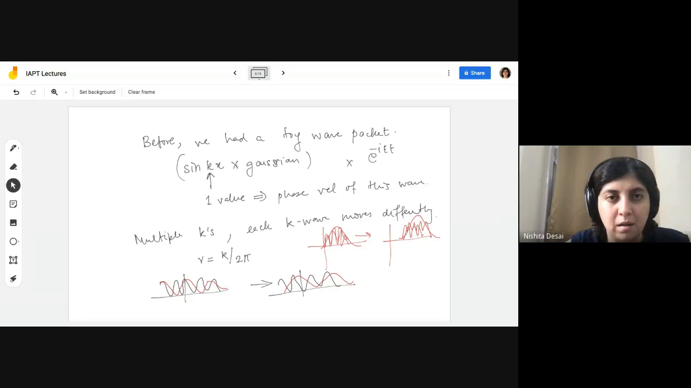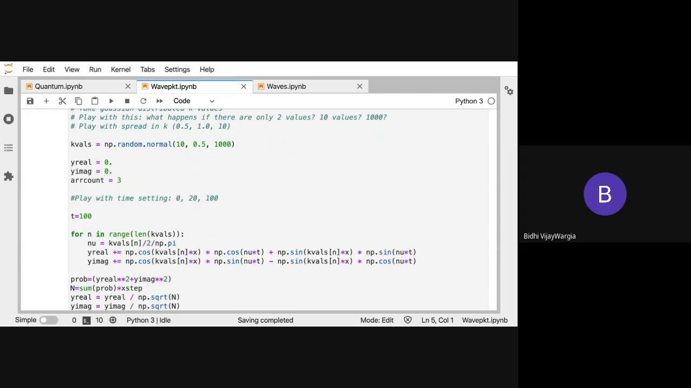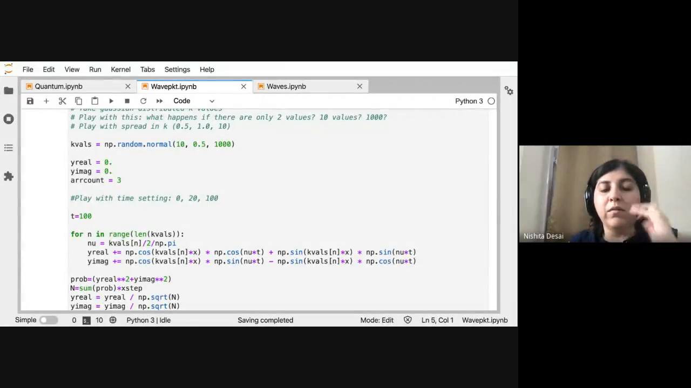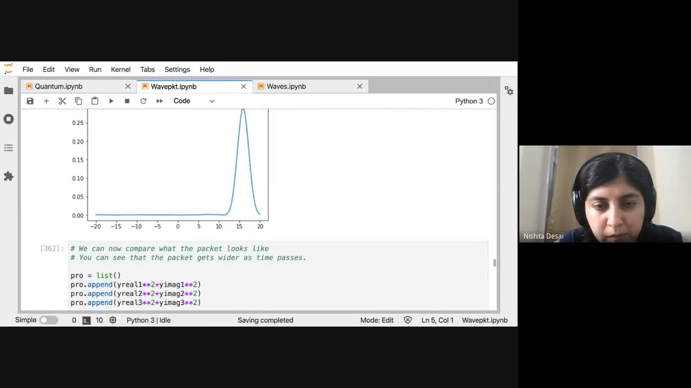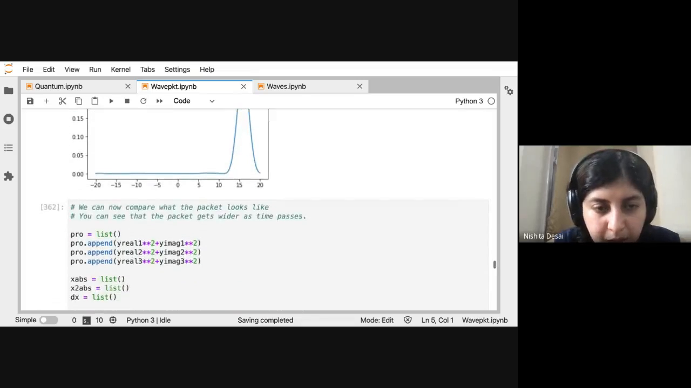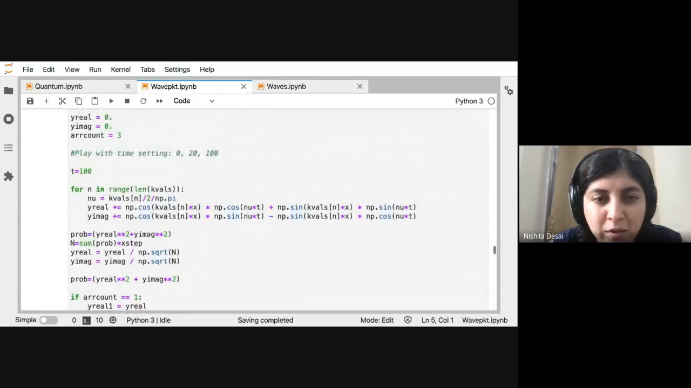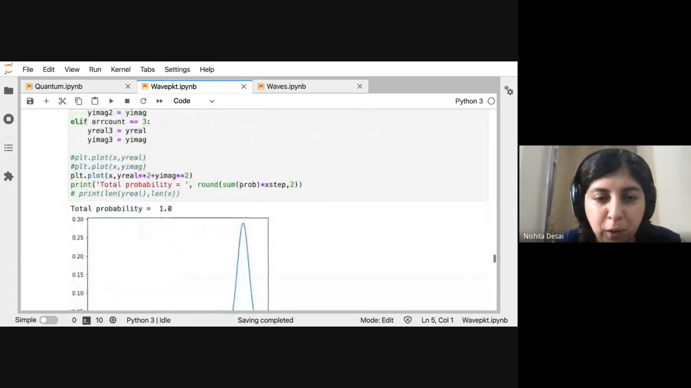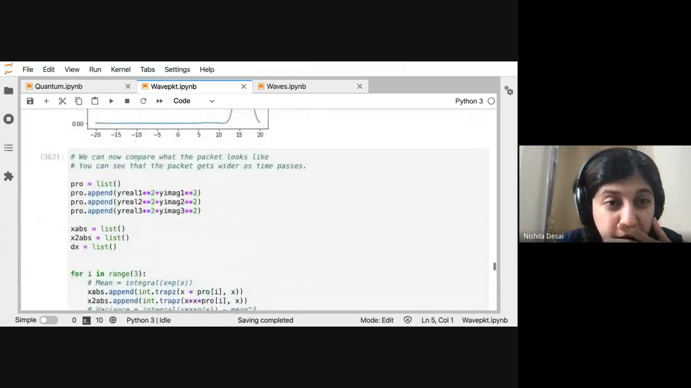Ma'am, can we show group velocity and phase velocity together in a single plot? I think it would be very possible. Let me see if we can try. What we need to do for that is isolate one particular K value and see how it moves with time, and also plot how the overall group envelope moves with time. Let me see if we can do that.